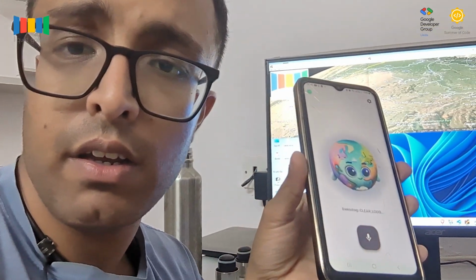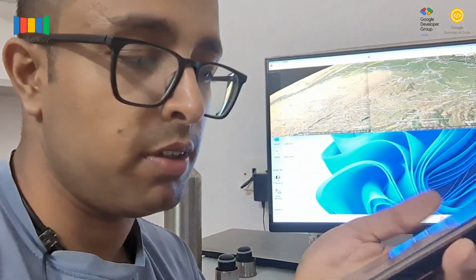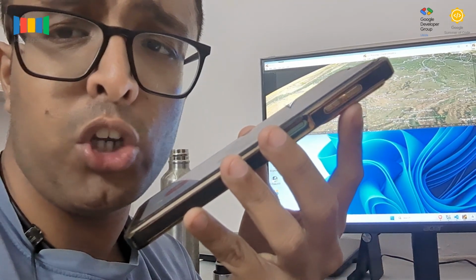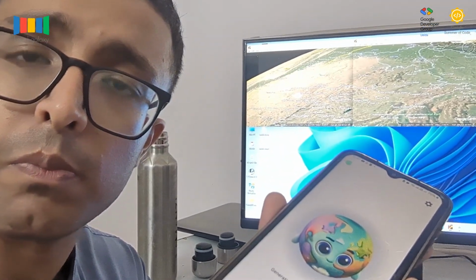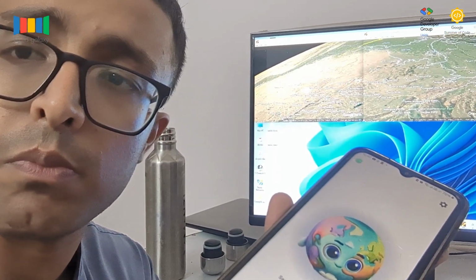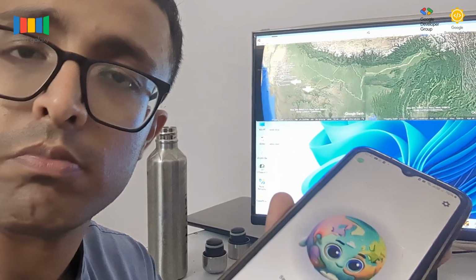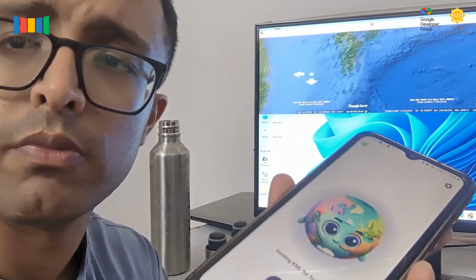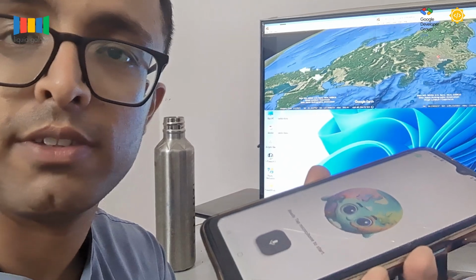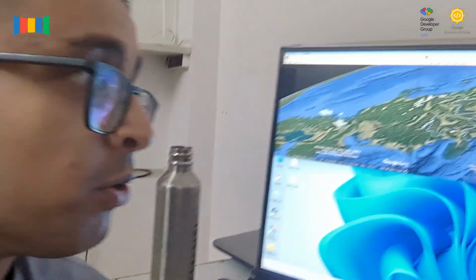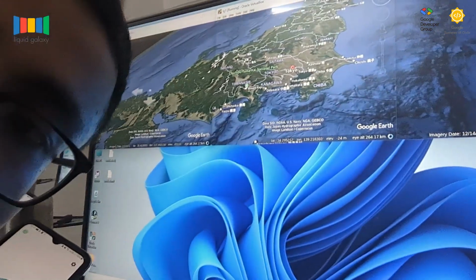Okay, let's just check. We all know that Liquid Galaxy shows this logo for successful connection, so we can say that it is connected, right? And let's just see. Clear the logo for me. Take me to Tokyo. Yes, yes. Taken me to Tokyo. Here you can see the placemark as well.